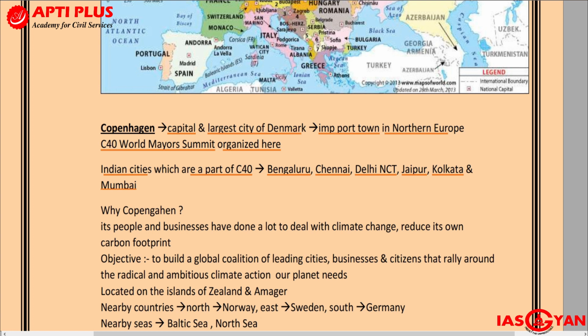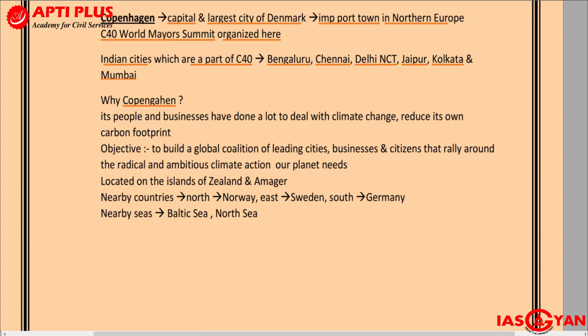Now the question is, why Copenhagen? Why was it selected as the site for the C40 World Mayors Summit? You see, the people, especially in Denmark, which is a part of the Nordic countries, and its businesses have done a lot to deal with climate change, and also to reduce their own carbon footprint.